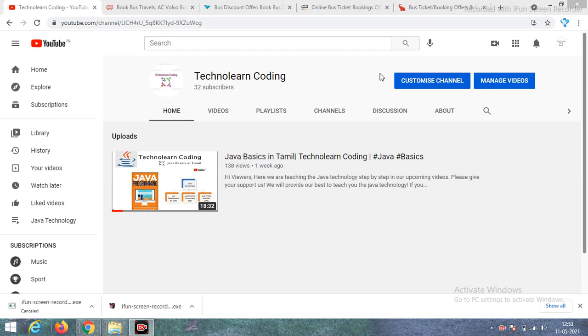Most of them book the bus ticket directly on the operator's own website, or we prefer Redbus or Abibus, and like that we have multiple website options for booking bus tickets. But some of them don't know about discount coupon codes for online bus ticket booking.